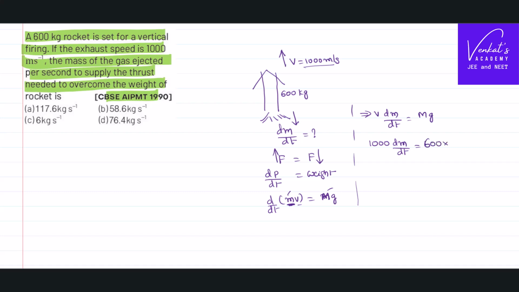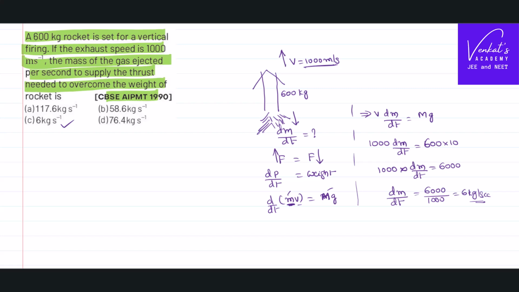The mass of the rocket is given as 600. Assume g as 10. So 1000 into dm by dt equals 6000. So the mass of the gas ejected per second, dm by dt, is 6000 by 1000, that is 6 kilogram per second. So the rocket has to eject a mass of 6 kilogram per second so that it can move upward with a velocity of 1000 meter per second.